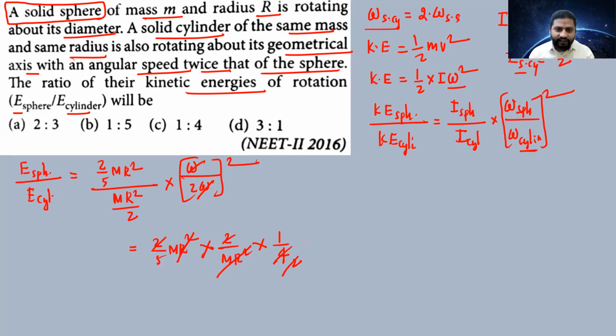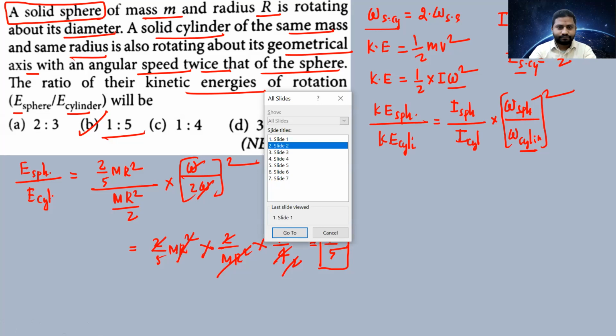And what is left, my dear students? 1 by 5 is left. So what is the answer? 1 by 5. The ratio of kinetic energies of rotation of the sphere divided by the cylinder is 1 by 5. This is our answer.